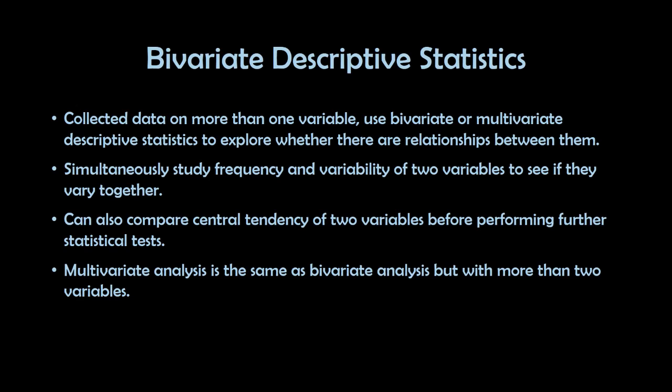So the collected data on more than one variable, we use bivariate or multivariate descriptive statistics to explore whether there are relationships between them. So this is the key. We want to find out the relationship between the data. Simultaneously, we need to study frequency and the variability of the two variables to see if they vary together.